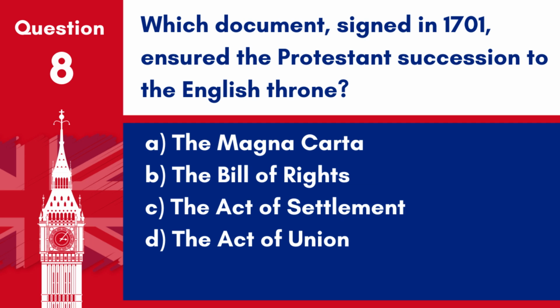Question 8. Which document, signed in 1701, ensured the Protestant succession to the English throne? A. The Magna Carta. B. The Bill of Rights. C. The Act of Settlement. D. The Act of Union. Answer: C. The Act of Settlement. The Act of Settlement, signed in 1701, ensured the Protestant succession to the English throne.